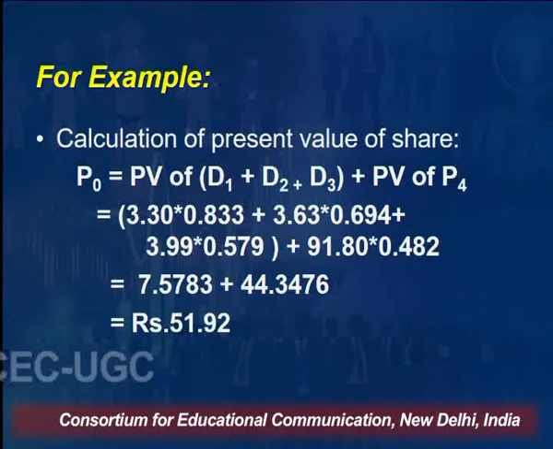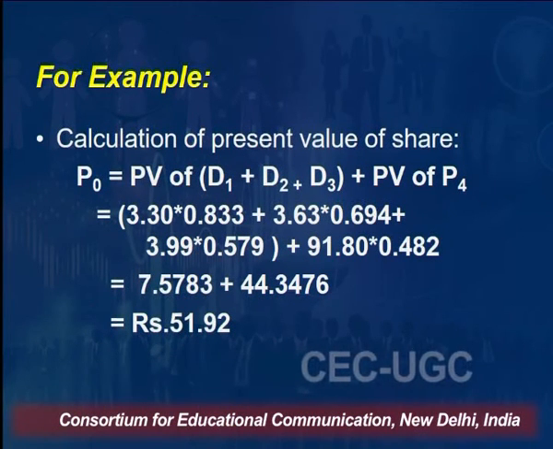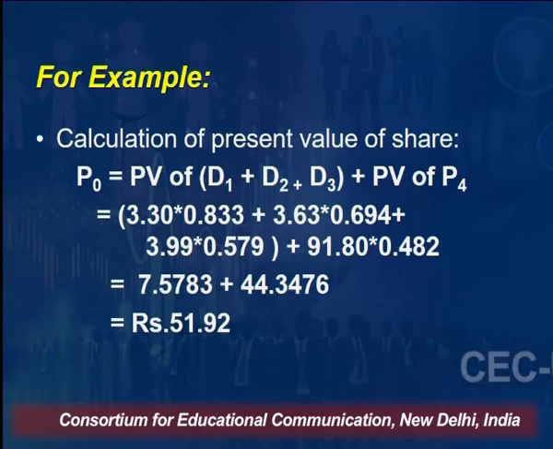And when the dividend discount model is being followed, there are three different situations. One, where the dividend will remain constant throughout the life of the asset, how you will value the share. Second, if the dividend will grow at a constant rate, how you will value the share, right? And third is the variable growth model, which means that the rate of growth of dividend is not constant.